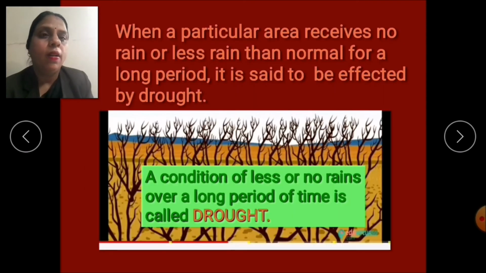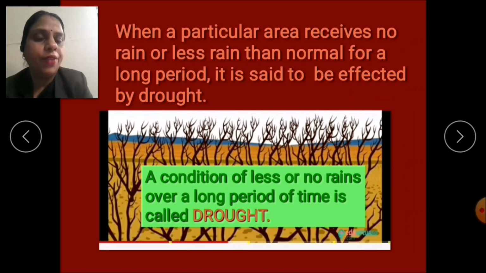So children, when a particular area receives no rain or less rain than normal for a long period, it is said to be affected by drought. So what is drought, children? Yes, a condition of less or no rain over a long period of time is called drought.